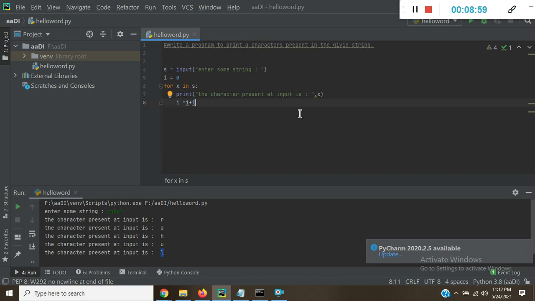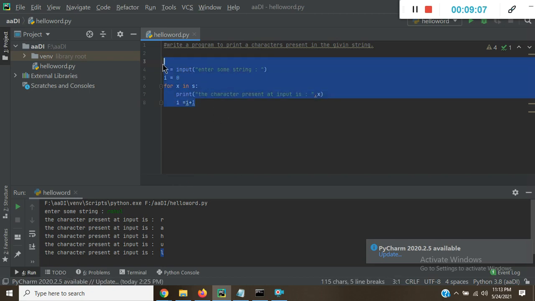So guys, there is another way. With the help of the range function, we can also execute the for loop.